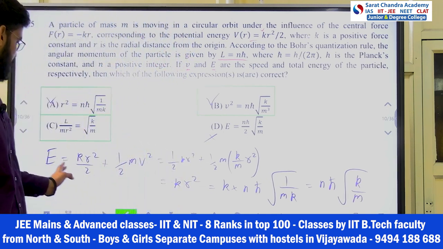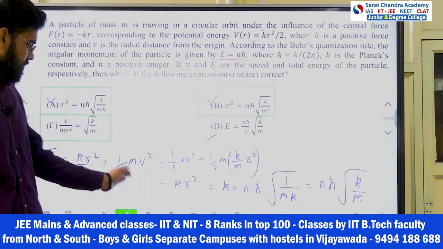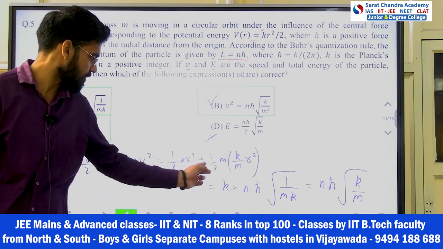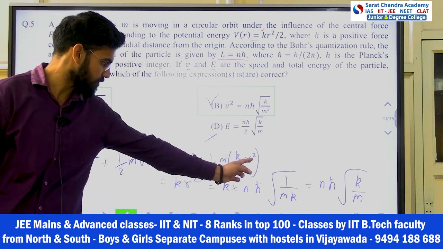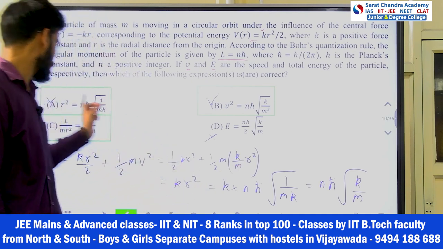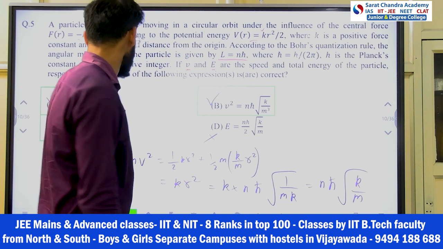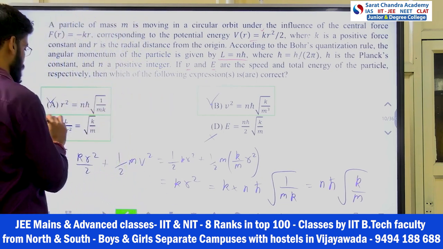So total energy, how I wrote? Potential plus kinetic. V square in terms of r I wrote, so I got half kr square plus half kr square, so that is kr square. R square value from the option I already verified that this is correct, right? So I got the answer. So I have correct answers A, B and C.